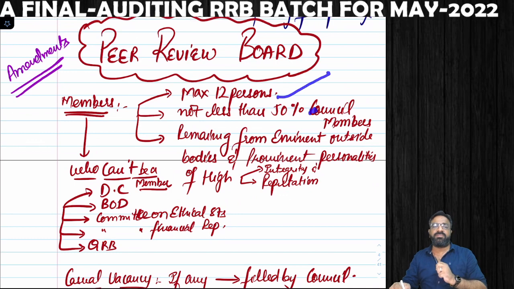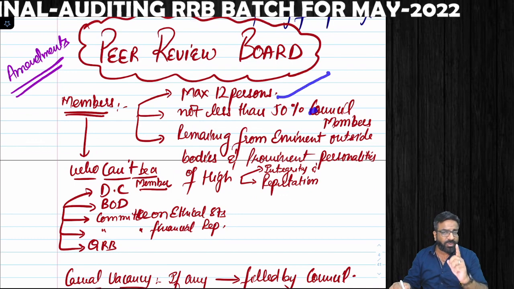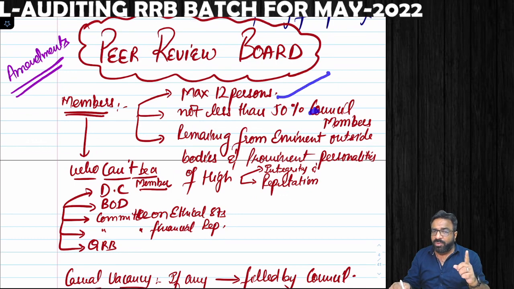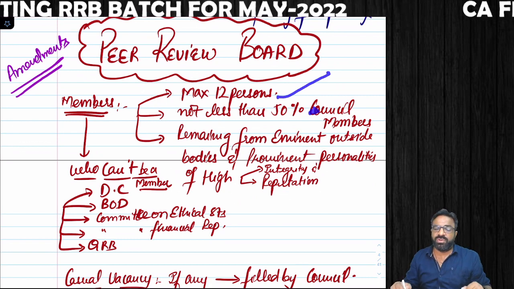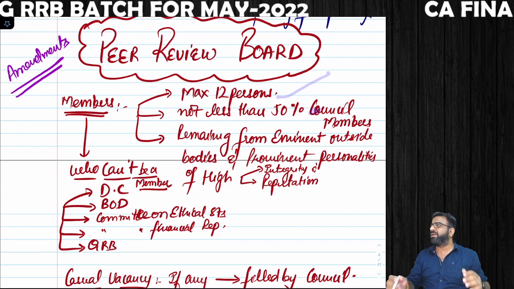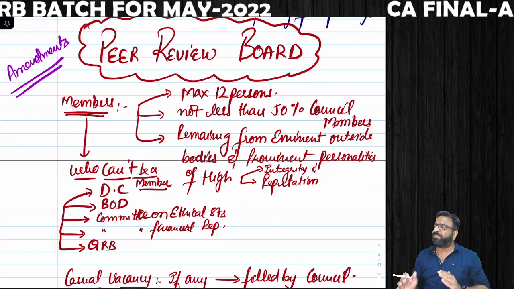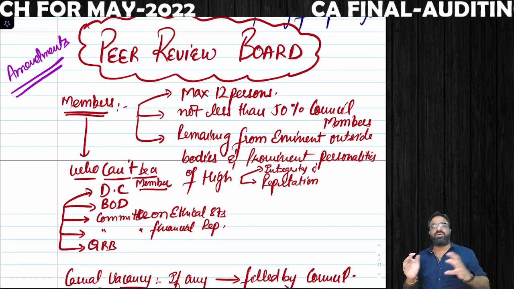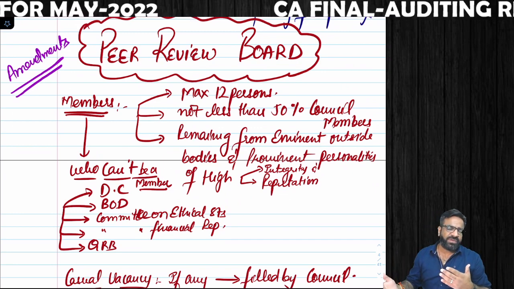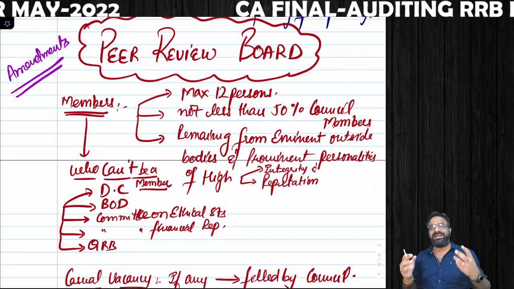ICAI, our council, makes the peer review board. Don't mix it with the quality review board. Quality review board is constituted by the central government. Peer review board is constituted by the council, maximum 12 members. Among that, 50% should be council members and 50% should be persons from eminent personalities having good knowledge in the other fields of economy and who are persons of high integrity and reputation.